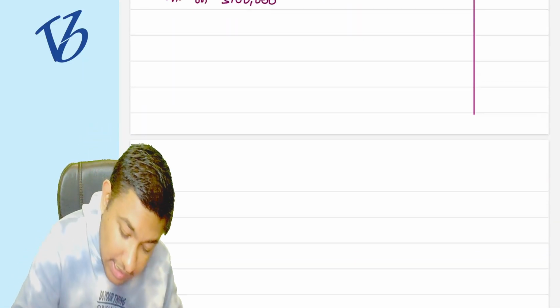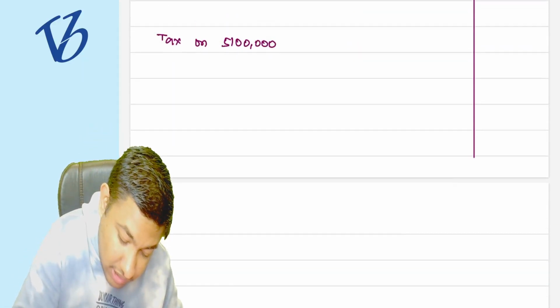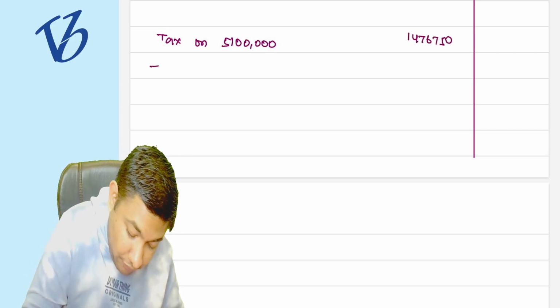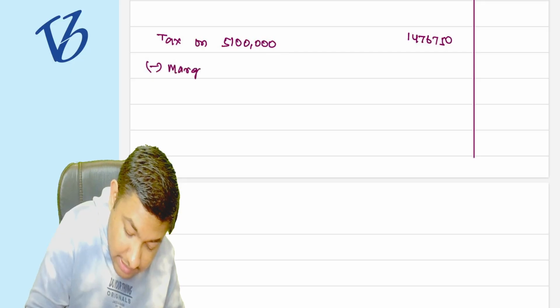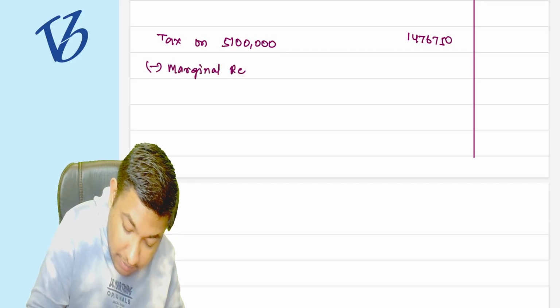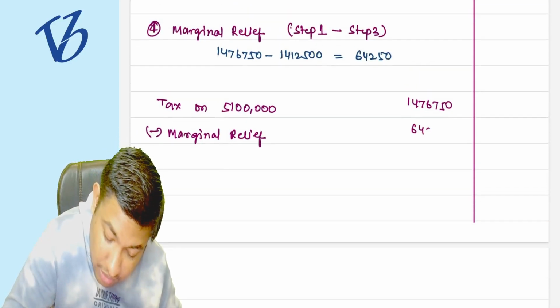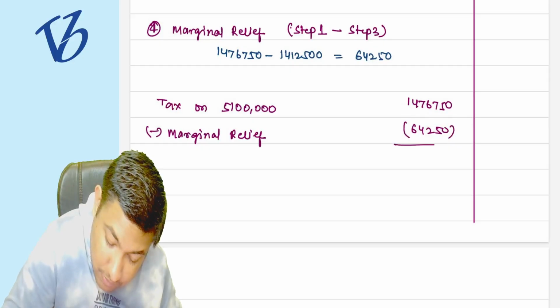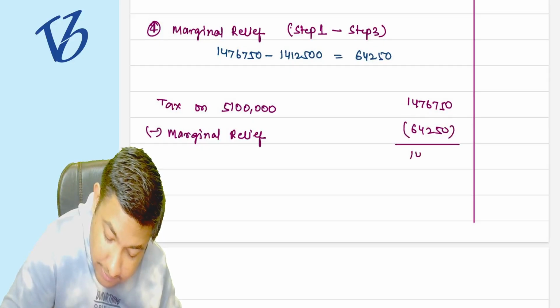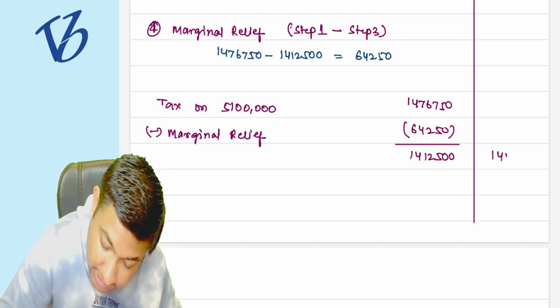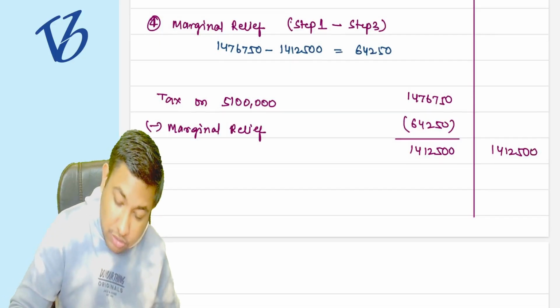Earlier the government was asking me 14 lakh 76,750. Out of it, they gave us the marginal relief. The marginal relief was 64,250. So the balance will be 14 lakh 12,500. Okay, so 14 lakh 12,500 in the outer column.